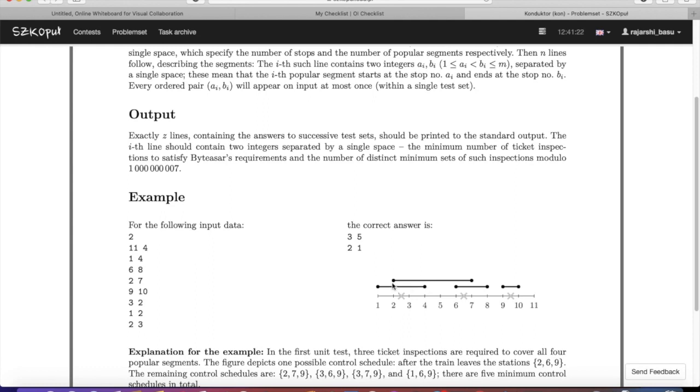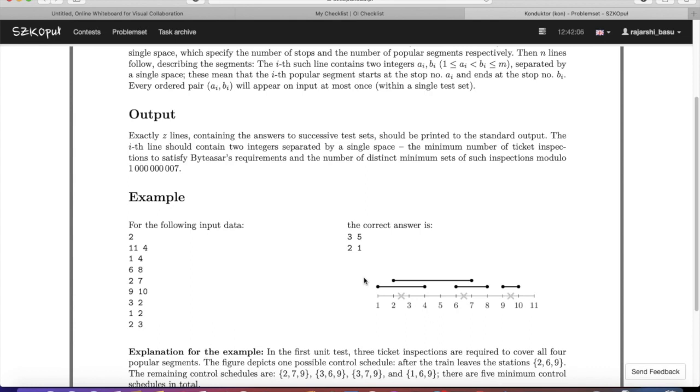Similarly, for this range 2 to 7, both the points between 2 and 3 and between 6 and 7 cover that particular range. That is not a problem. This point between 6 and 7 also covers this range 6 to 8, and finally there is this range 9 to 10, which is covered by the point between 9 and 10. Essentially what we have to do is minimize the number of points and also report in how many ways we can place these points so that we are always attaining the minimum number of points for covering all the ranges.